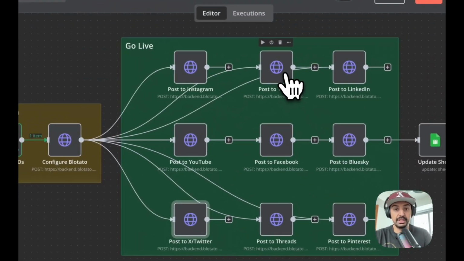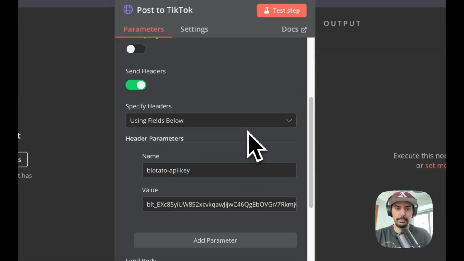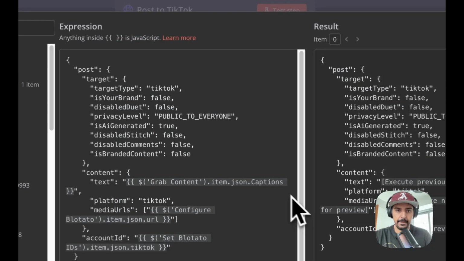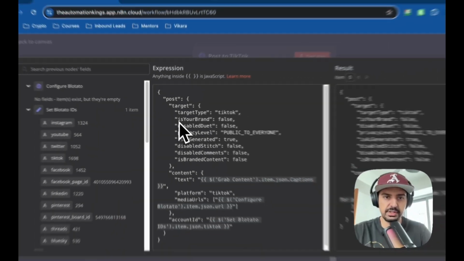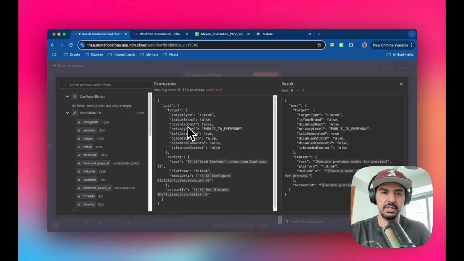So what's the next one on the list? This one is TikTok. Okay, so I'm going to copy the TikTok code. So there's a few more parameters here, okay? So is this your brand? False. Is it disabled duet? I don't know what that is, something to do with duets inside of the settings. Privacy level, public to everyone.